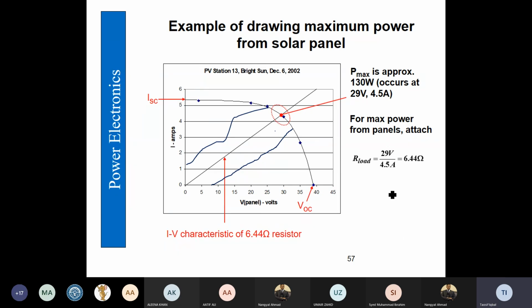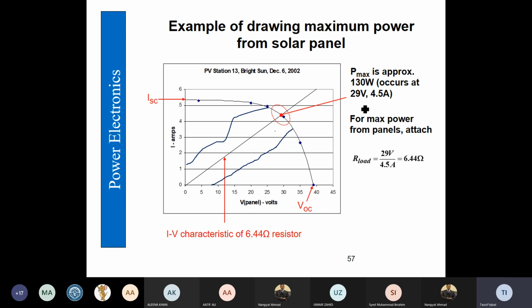So now let's assume again the maximum power point tracking of the solar panel. We take the same example that we have maximum power point at 130 watts for voltage 29 volts and 4.5 amperes.